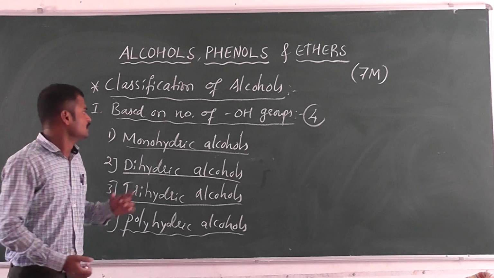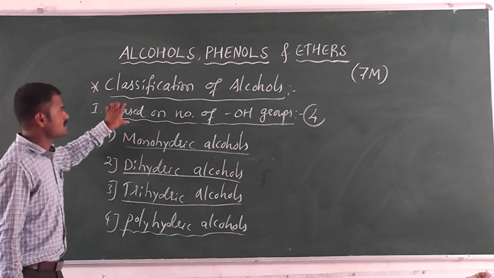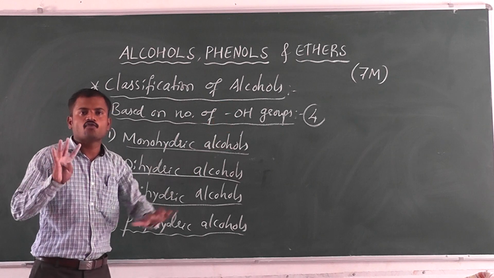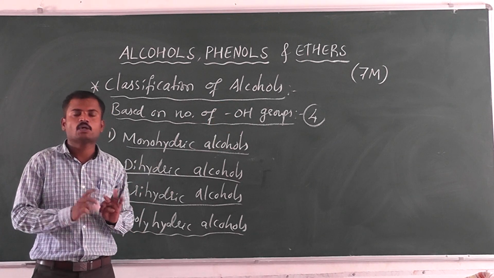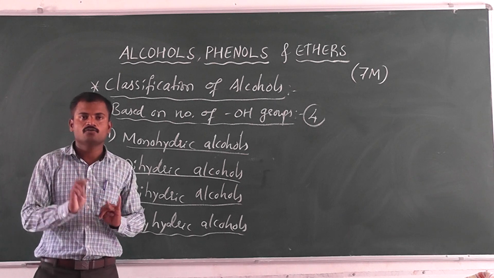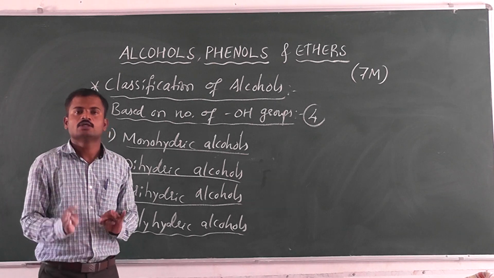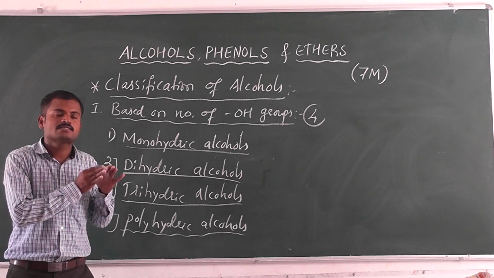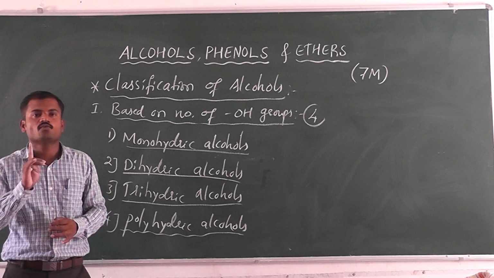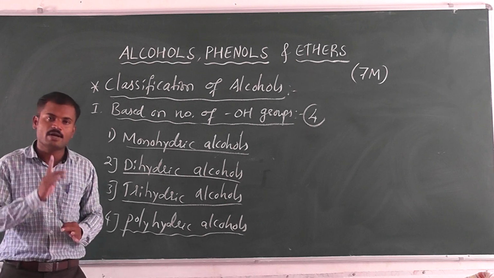Just recall. Based on the number of OH groups, there are 4 types. First one, monohydric alcohol, dihydric alcohol, next trihydric alcohol, fourth one, polyhydric alcohol. So what is monohydric alcohol? The compound containing only one OH group is called monohydric alcohol.